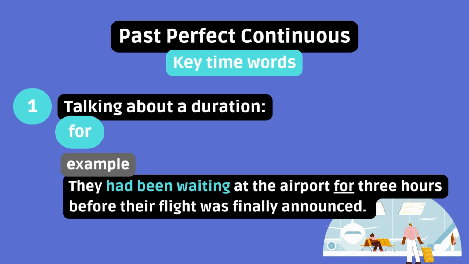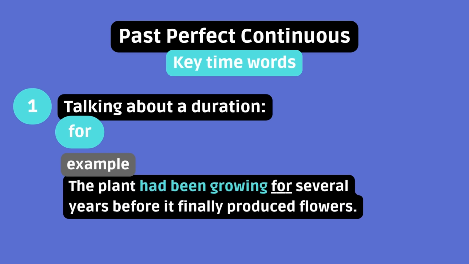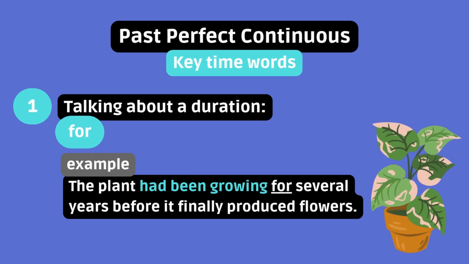Here, the past perfect continuous is accompanied by for to emphasize the duration of the action in the past. The focus is on the process. 3 full hours passed waiting before the announcement. They better be patient for the rest of the trip. The plant had been growing for several years before it finally produced flowers. The growing took place over many years, and it hints at the focus on all that time spent before flowers were produced.